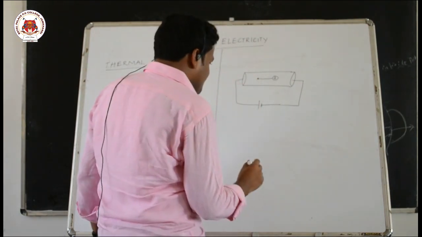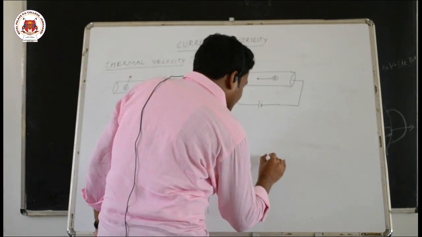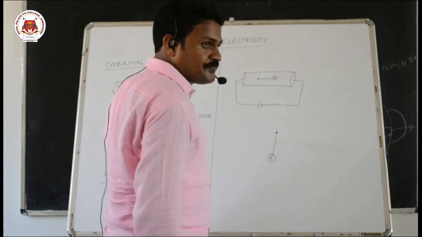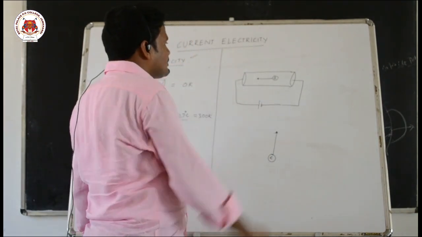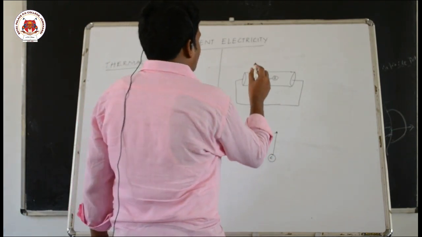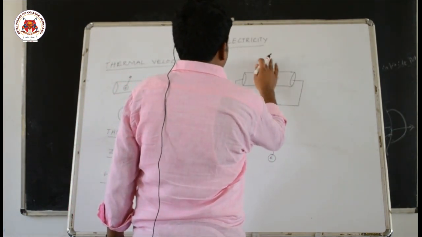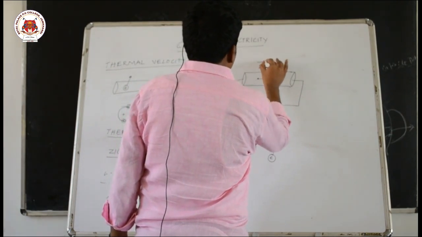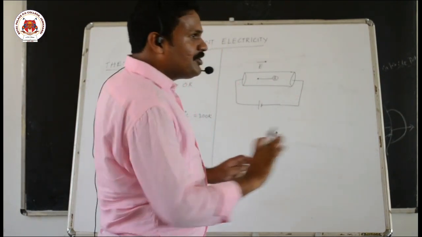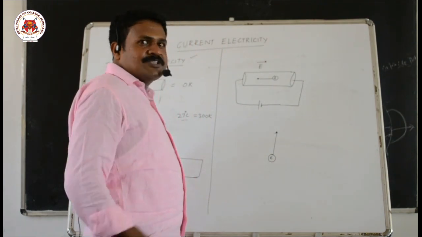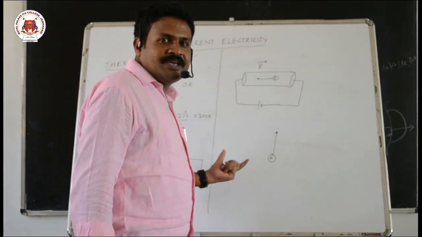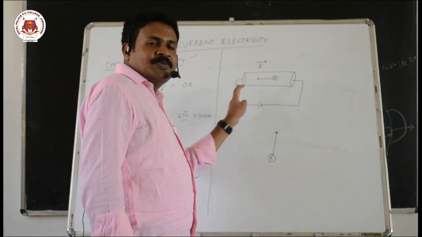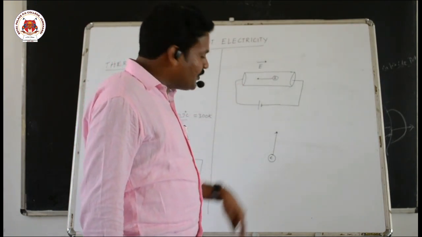Now what happens in this case is, let us consider one electron which has a thermal velocity in this direction. When I connect an external potential difference, I have created an electric field inside the conductor. Once I create an electric field inside the conductor, every charged particle inside the electric field will get a force. So an electron moves opposite to the electric field, whereas a proton moves in the direction of the electric field.